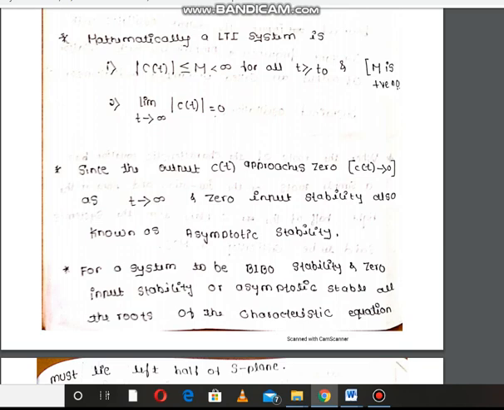For a system to be bounded input bounded output stable, and zero input stable or asymptotically stable, all the roots of the characteristic equation must lie on the left half of the S plane. Just now I told you, if all the roots of the characteristic equation of the system lie on the left half of the S plane, then the system is called zero input stable.